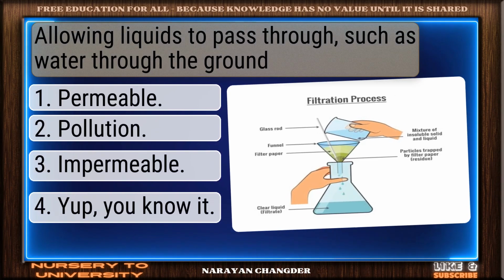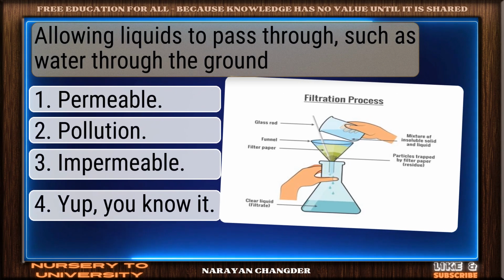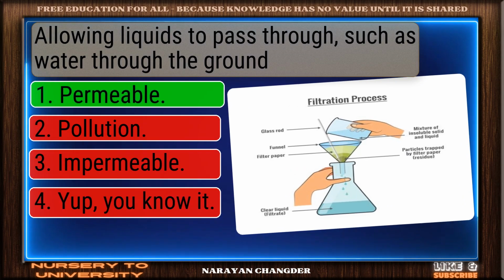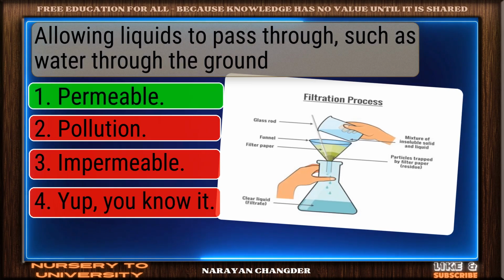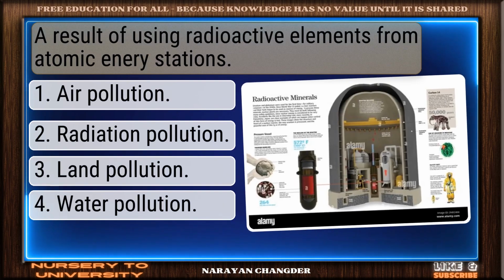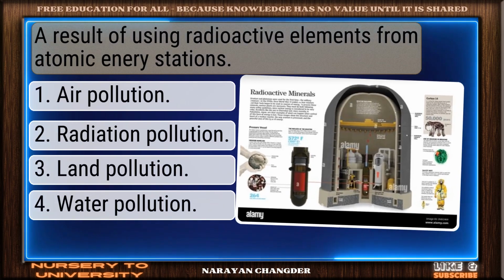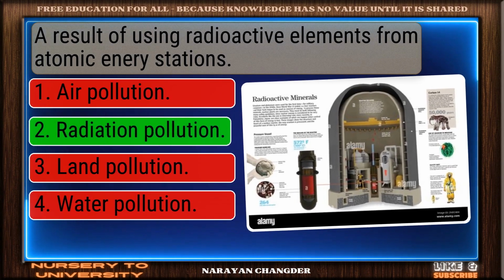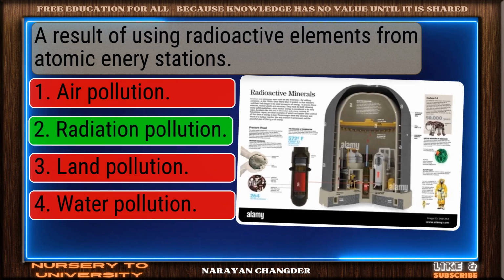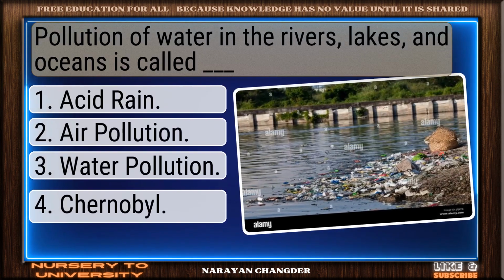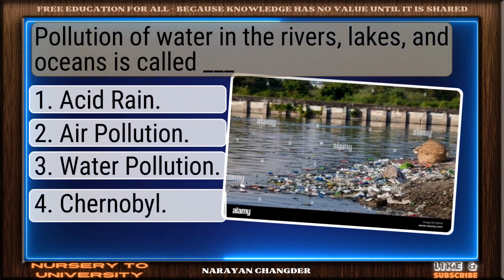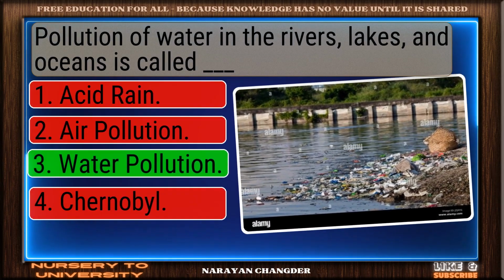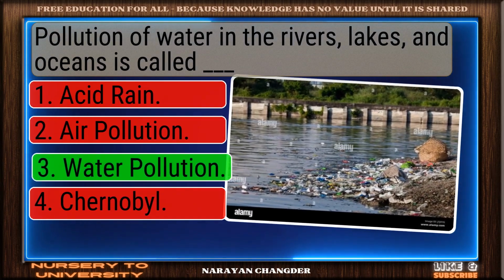Allowing liquids to pass through, such as water through the ground. Correct response. Permeable is the most accurate answer. A result of using radioactive elements from atomic energy stations. Bravo! Radiation pollution is the answer. Pollution of water in the rivers, lakes, and oceans is called dash. Smart move. Water pollution is an accurate answer.